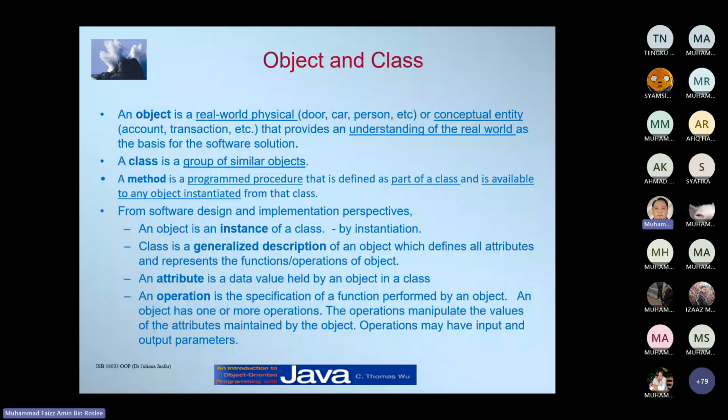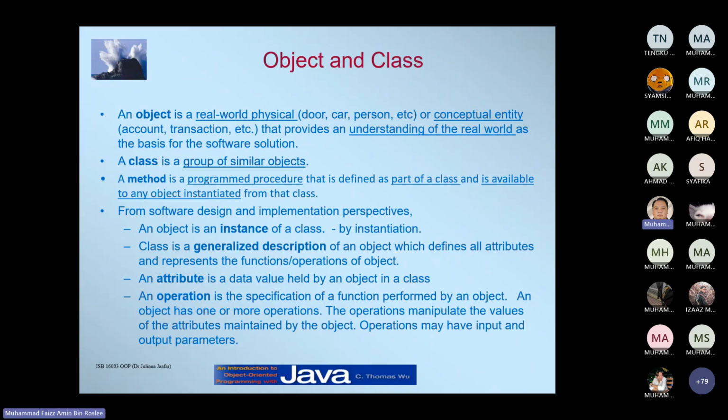You declare it as Scanner input, you name it input, equals to new Scanner. That is how you instantiate a class and declare an object. Sorry, the name is object instantiation.